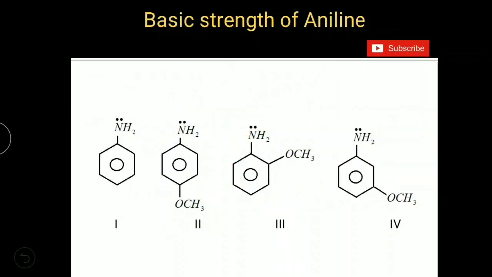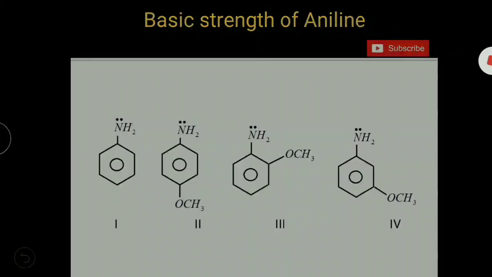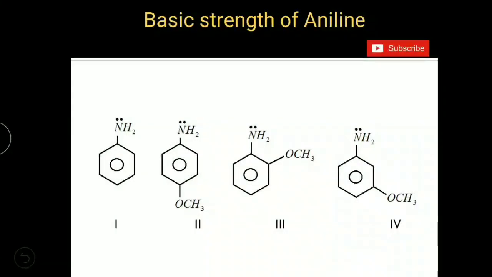Come to methoxyaniline. Methoxy group is electron donating group as per resonance effect, withdrawing group as per inductive effect. Resonance effect is more dominant over inductive effect.